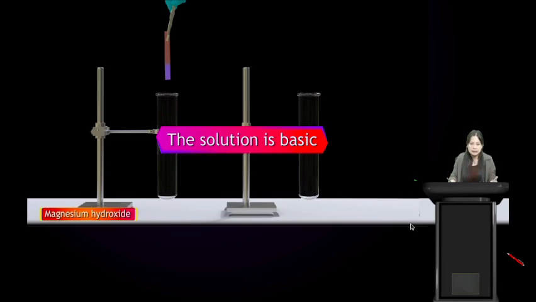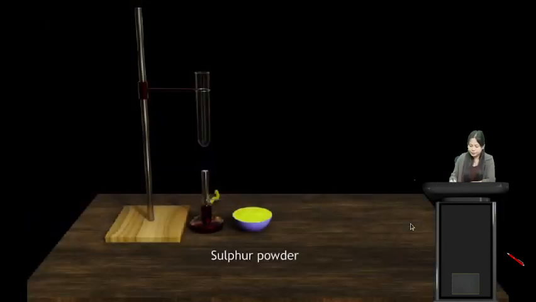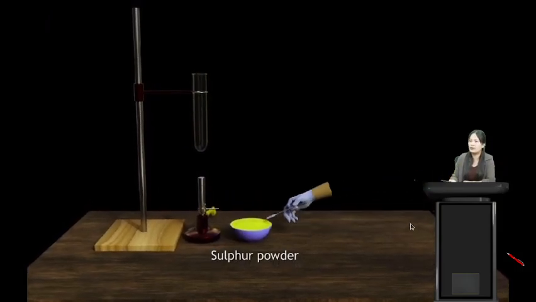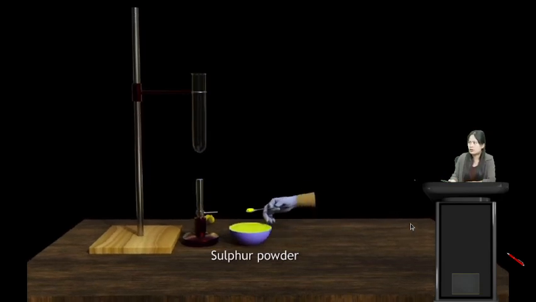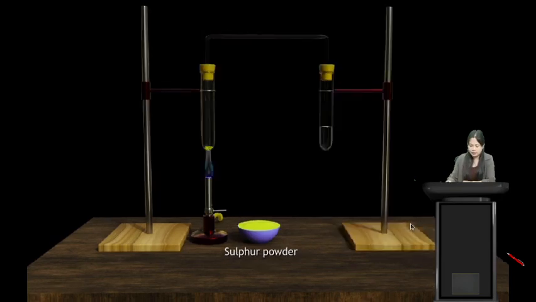We have discussed this in the acids, bases and salts chapter. So the solution here is basic. So metal oxides are basic in nature. Remember this, metal oxides are basic in nature. Now take sulfur powder. Sulfur is a non-metal. Take sulfur powder in a test tube and let us collect the sulfur dioxide.